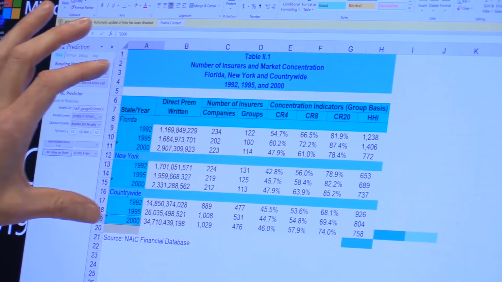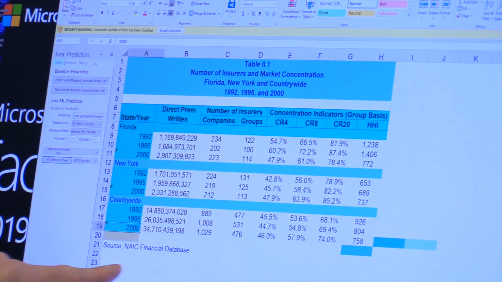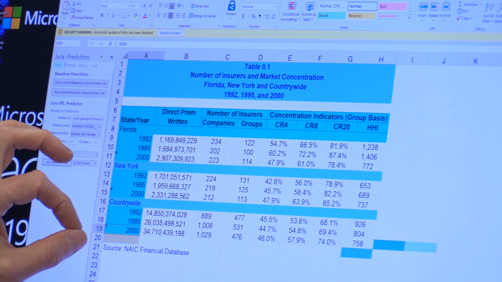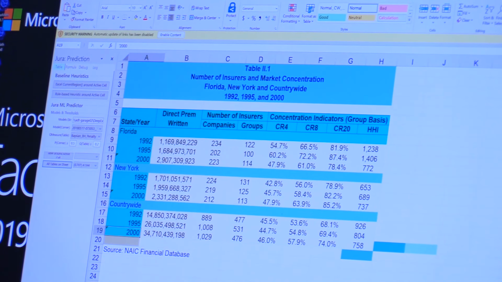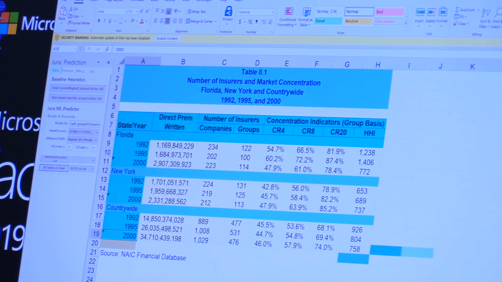And what we see here now is that it understands that this is the table. Note, for example, that this particular part, which is just an annotation, is not counted by Jura as part of the table, which makes sense because it's really more like a footnote.